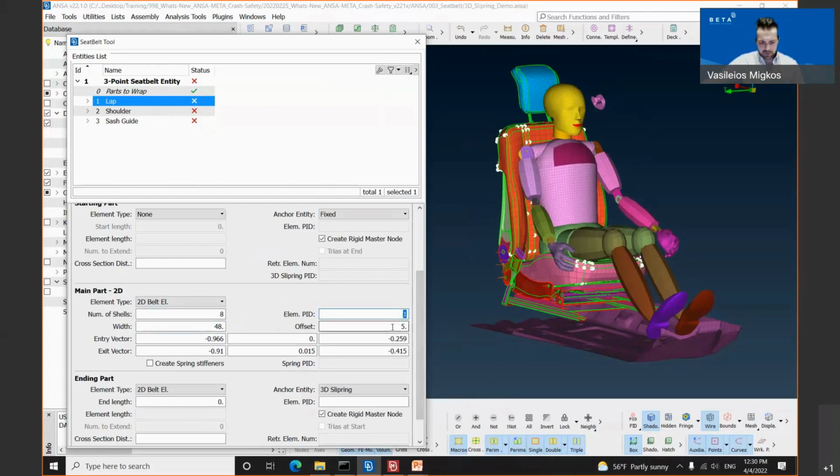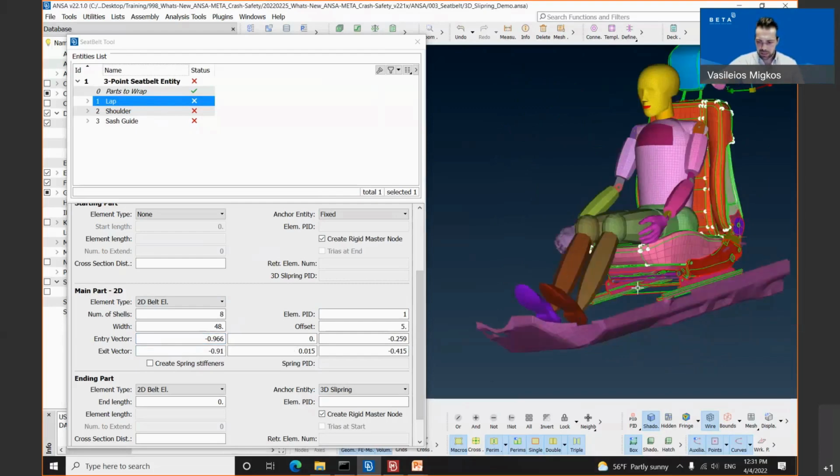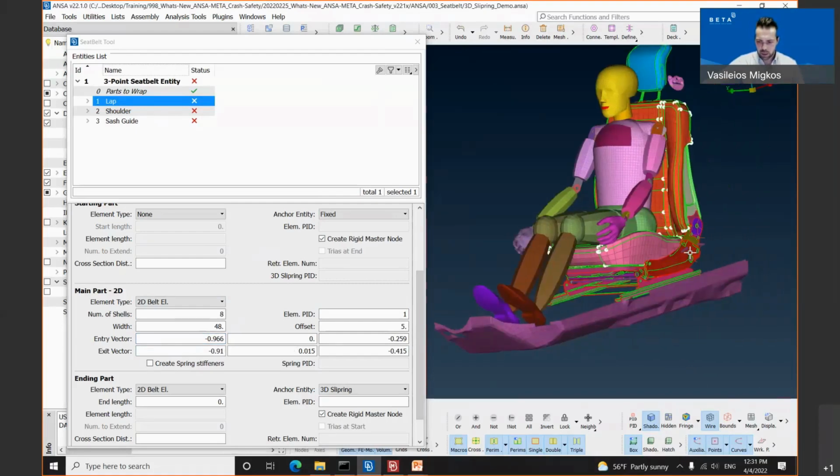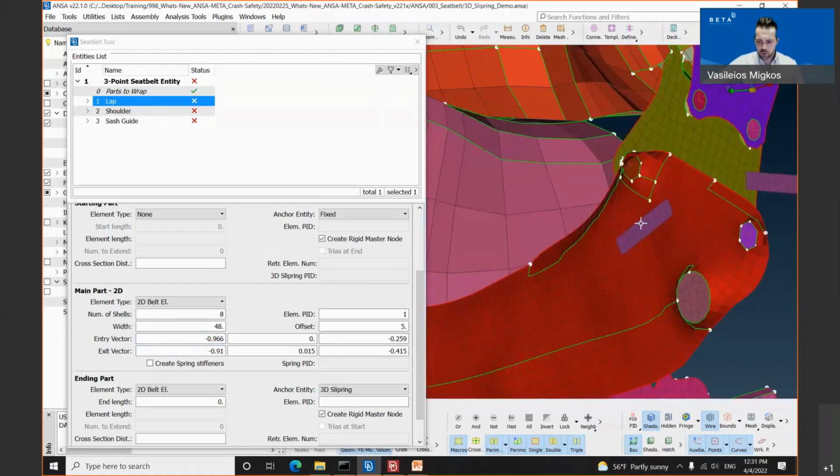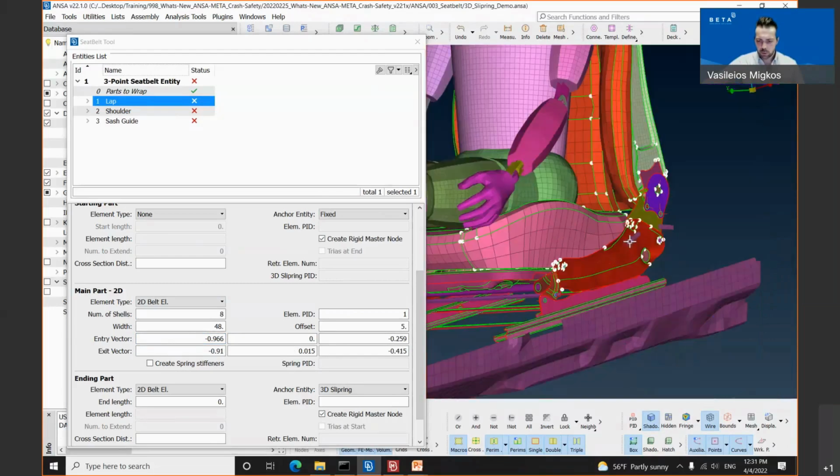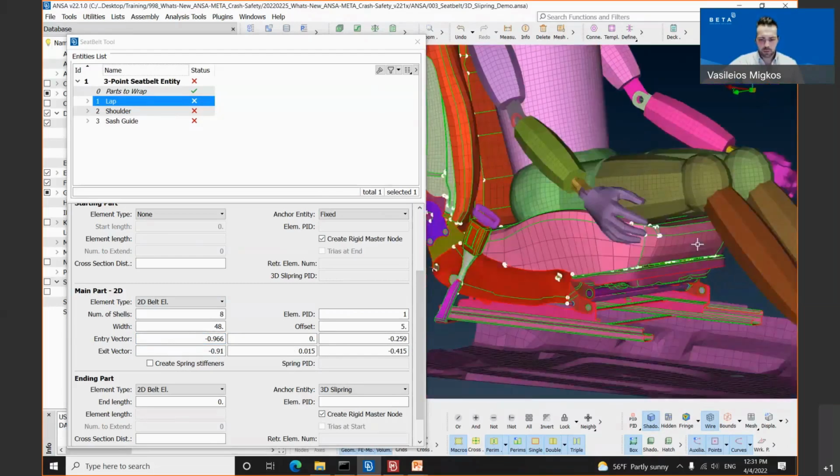Once all the fields have been defined, the user needs to select or pick two nodes from the model window in order to define the entry vector at the beginning and the exit vector. Just simply click inside one of the fields of the entry vector and hit the F1 keyboard button. This allows you to select nodes from the model window. I have selected the first node and the second node in order to define the entry vector for our seatbelt.